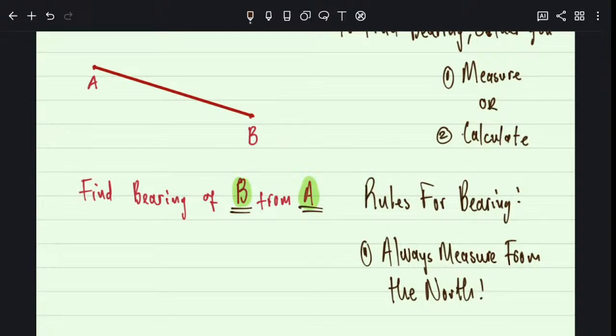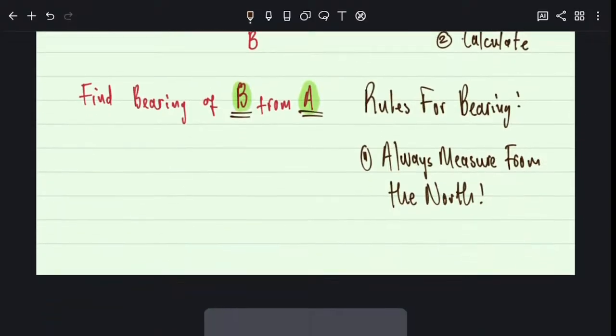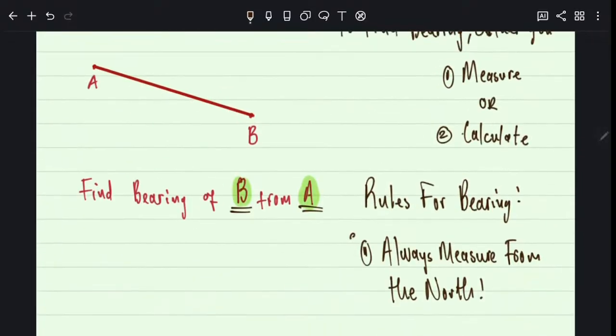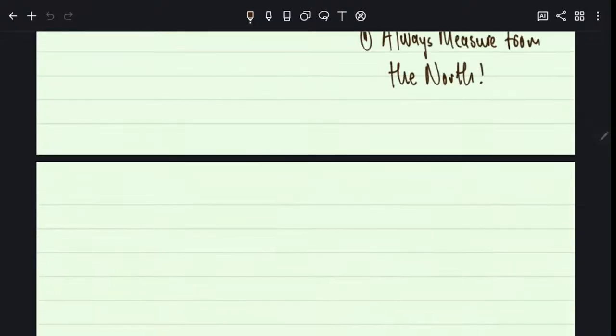Are we together? Students, are we together? All right. So when I'm measuring, I should always start at the north. Either at A or at B. Right. Number 2. Measure like a watch. So you must measure it clockwise. This is the second rule.